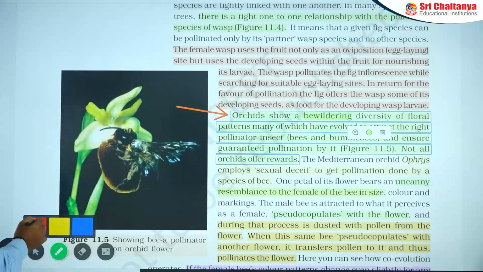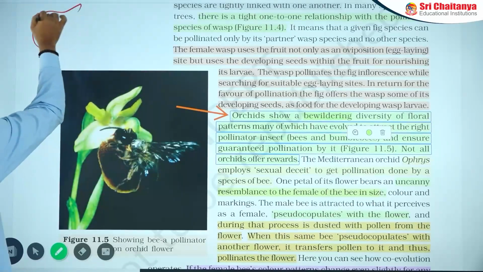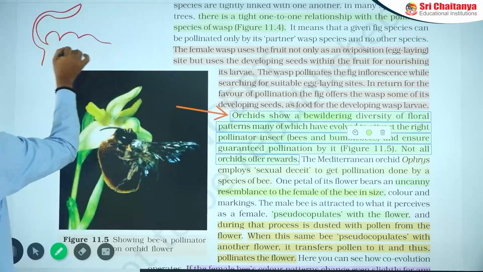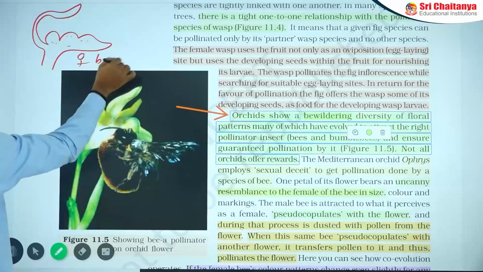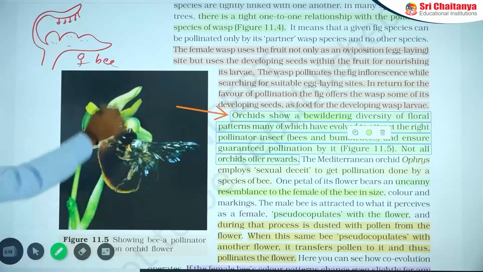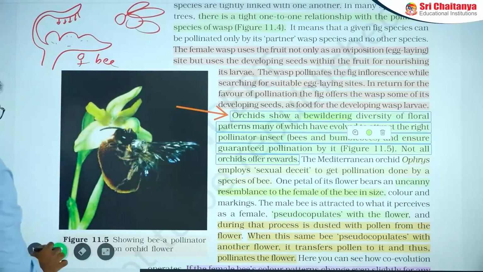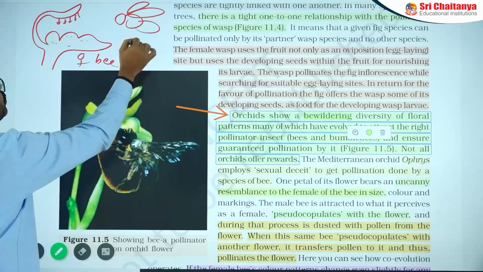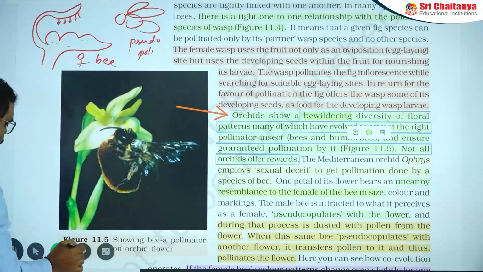For example, this flower looks like a female bee, and these are the pollination areas. Whenever the male bee comes to this area, it tries to participate in pseudocopulation.